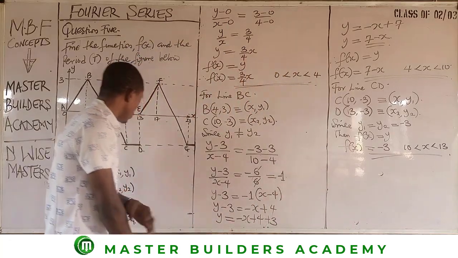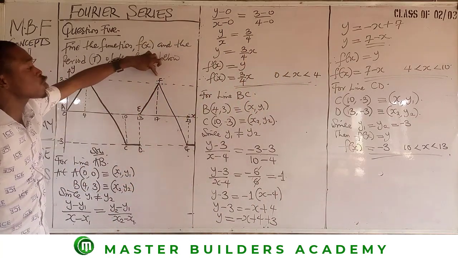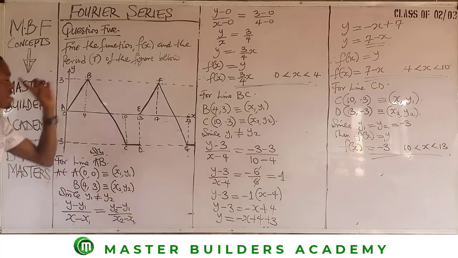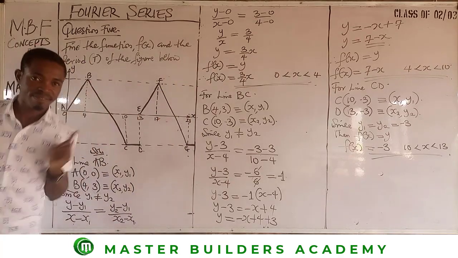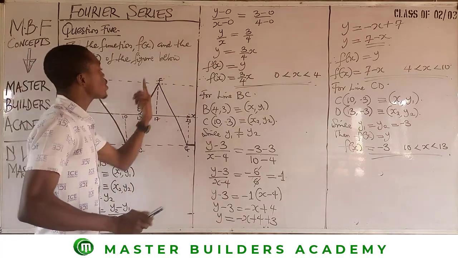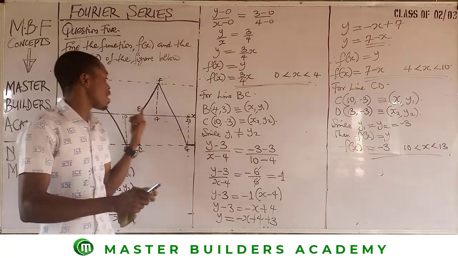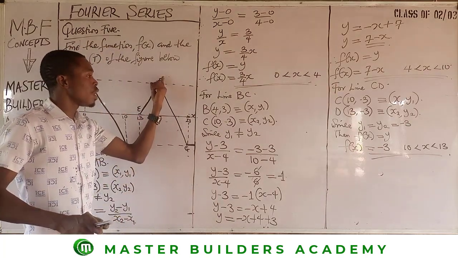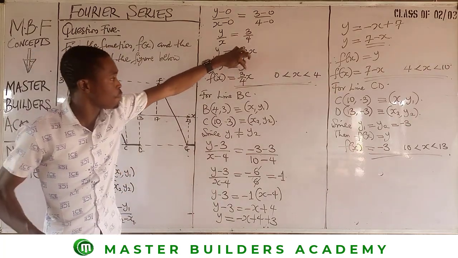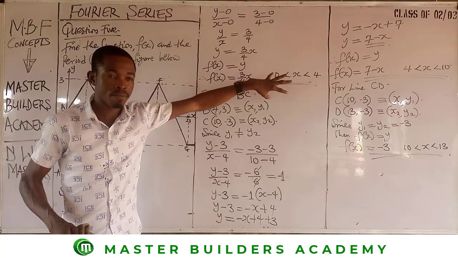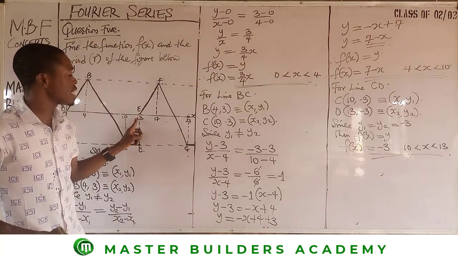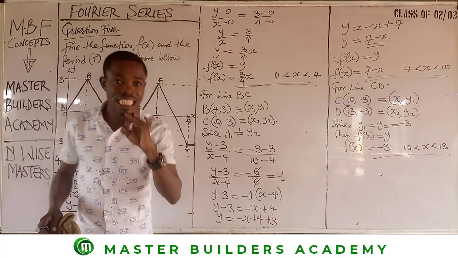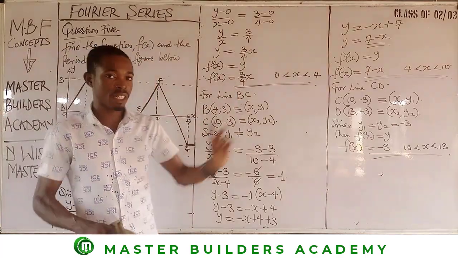Then the next is to move from D to E. Now from E to F is the same as A to B. So if we decide to go ahead and calculate for this line, we are still going to have 4 over 3x between 13 and 17. If you doubt this, check it out by showing it.